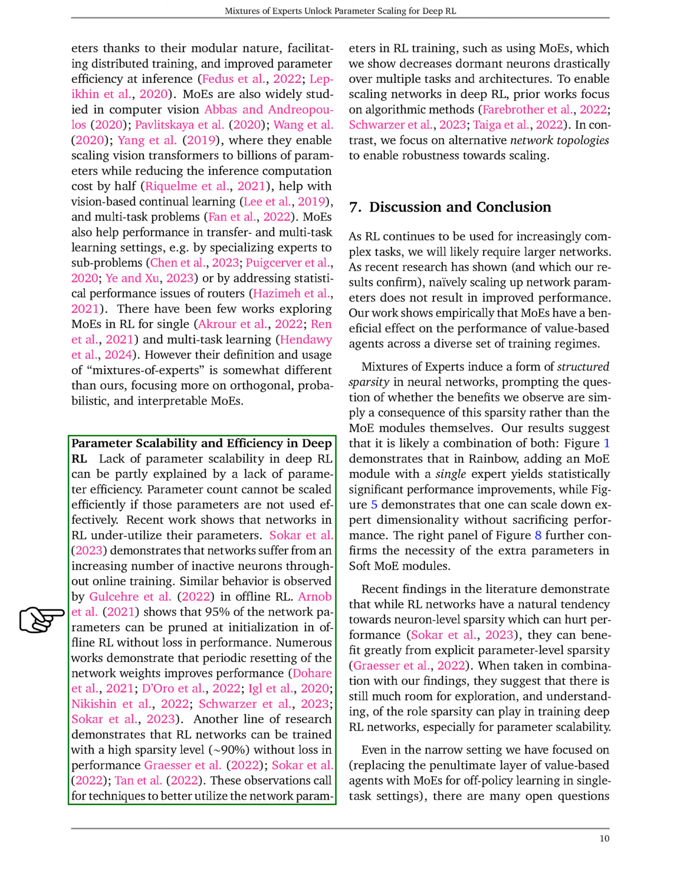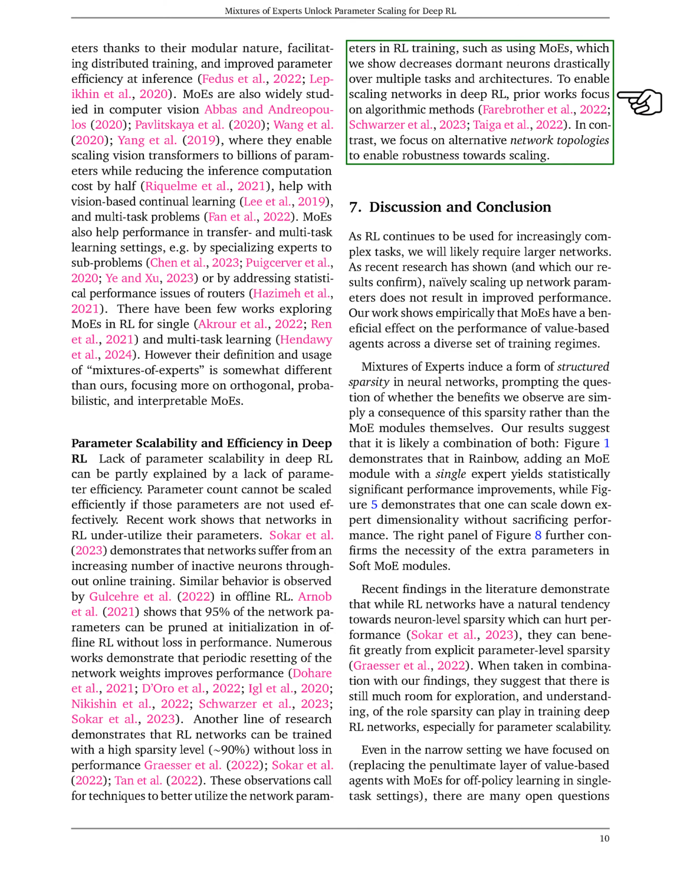Periodic resetting of network weights and training networks with high levels of sparsity have been demonstrated to improve performance. These observations highlight the need for strategies that better utilize network parameters, such as employing MoEs, which we found to significantly reduce the number of dormant neurons across various tasks and architectures. Unlike previous efforts that focused on algorithmic methods for scaling networks in deep RL, our work emphasizes alternative network structures to enhance scalability and robustness.